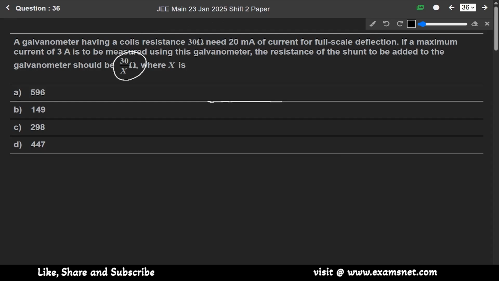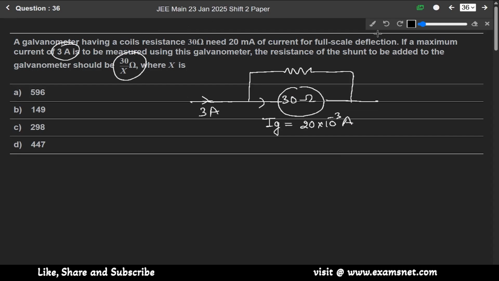So at first, this is a 30 ohm galvanometer, okay? And current Ig is flowing through it. It is 20 milliampere, so 20 into 10 to the power minus 3 ampere. And maximum current 3 ampere is flowing when we have applied a shunt to it. So we have to find the value of this shunt, meaning the value of this x.